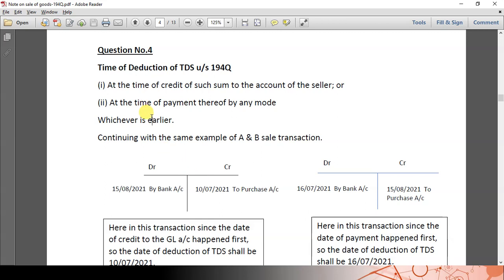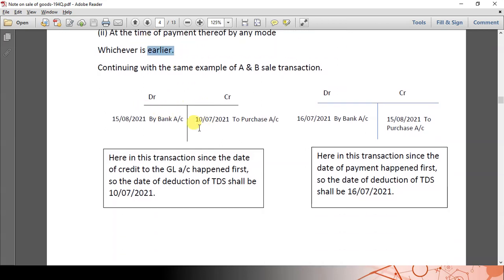Let us take an example. Here in the example, the buyer, Mr. B, is crediting the seller's account on 10th of July 2021 and making the payment on 15th August 2021. So when does TDS have to be deducted? Either on the date of crediting the seller's account or on the date of payment, whichever is earlier. Here the earlier event is crediting the seller's account, that is on 10th of July. So TDS has to be deducted on 10th of July and has to be paid to the government account within the due date specified.